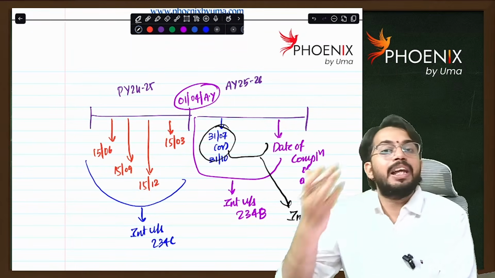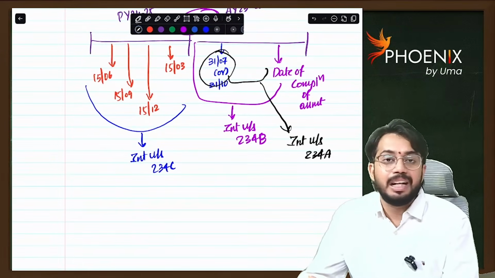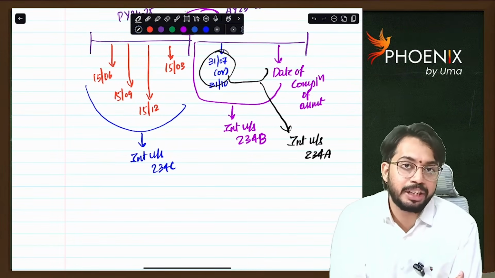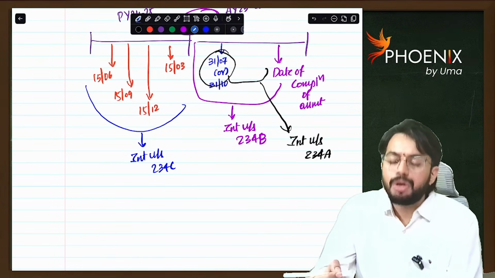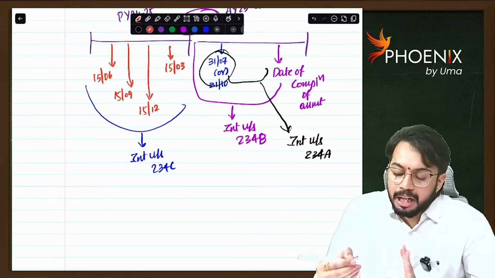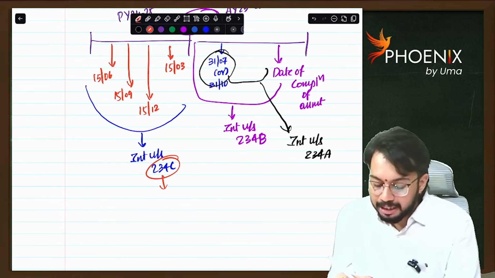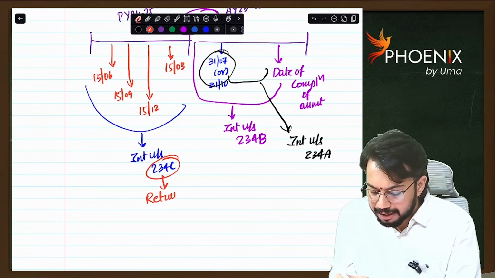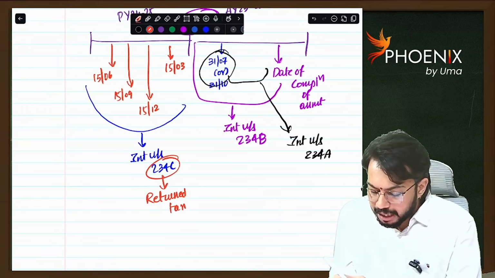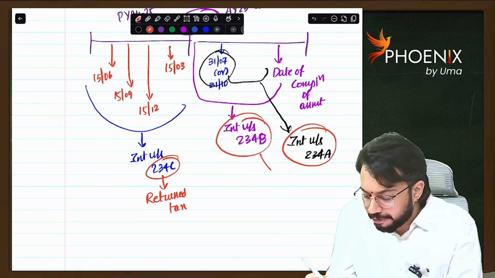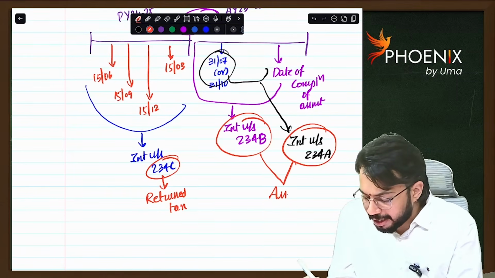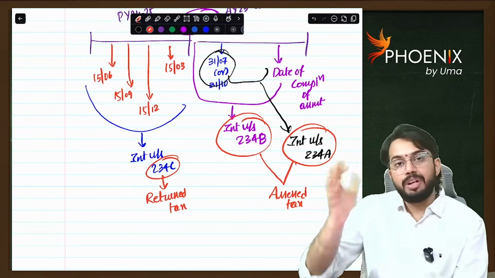So for late filing of ITR, the interest will be levied under section 234A. Very simple. Interest under section 234C is calculated on returned tax. Interest under sections 234A and 234B will be calculated on assessed tax. So this is a summary to understand.